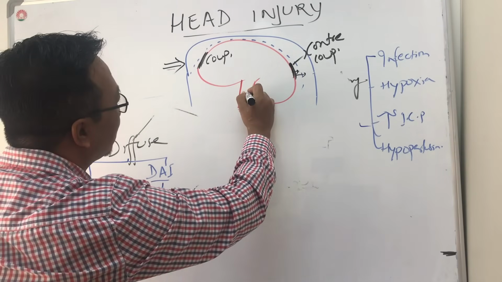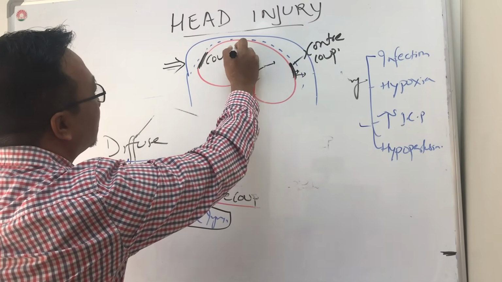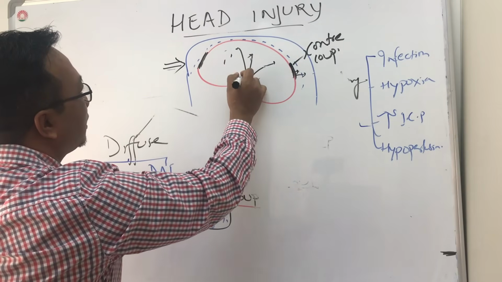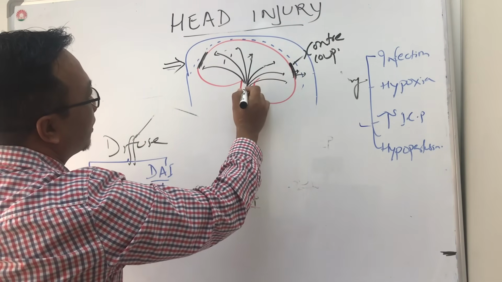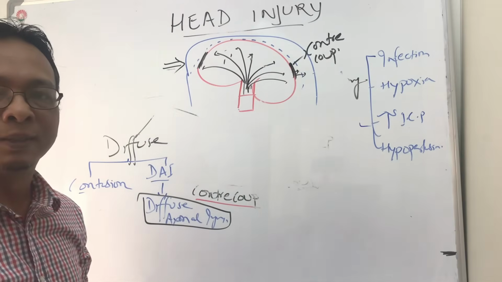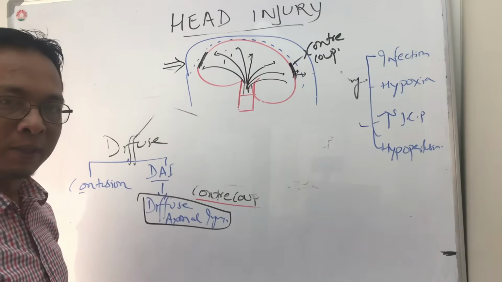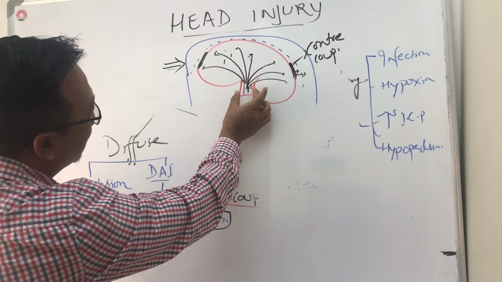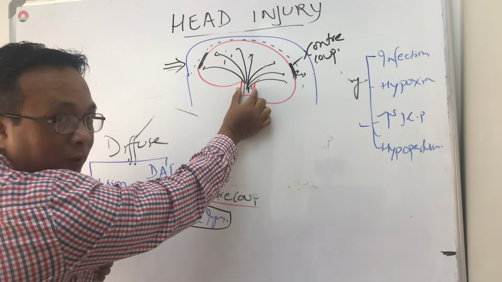It gives signals and keeps us awake. These signals come from the reticular activating system, or the reticular formation, which is at the brain stem. Now the brain stem is fixed.